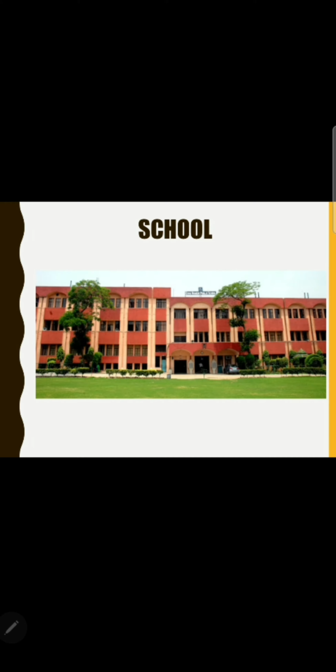This is your school building, and this is the playground. The green colored playground is your school's playground. So whenever the lockdown is over, whenever it is safe for you to come to school, we'll have a very good time. All right, we can have a good conversation, we can learn different things in school, so it will be fun. Now moving on to the different rooms of our school.